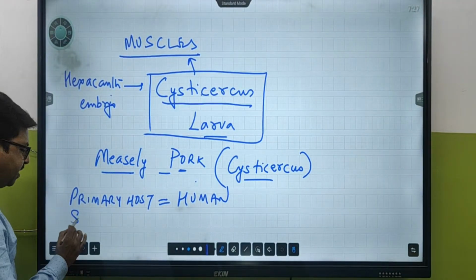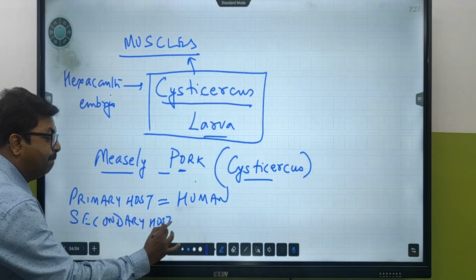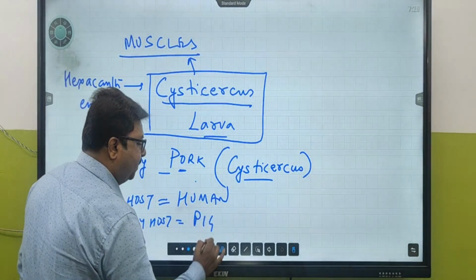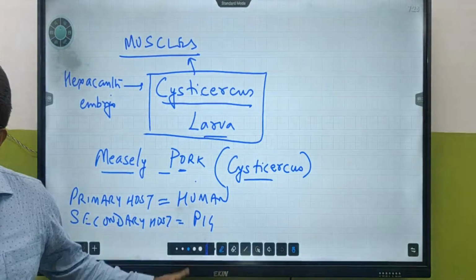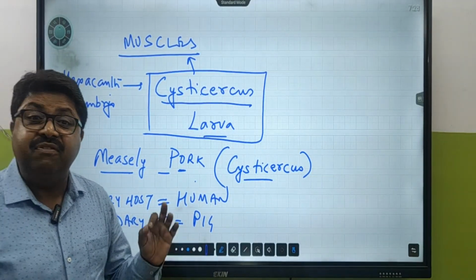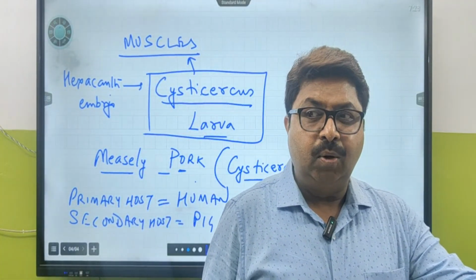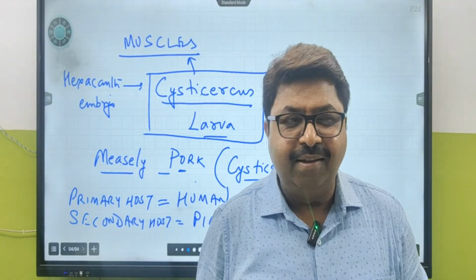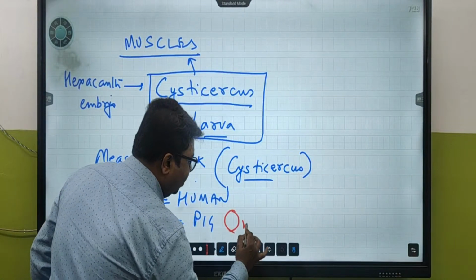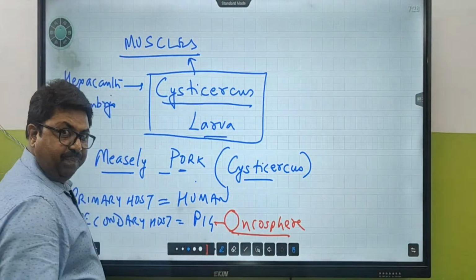And what is the secondary host? The secondary host is the host where they are going to develop. They are going to show their development. That is pig. Sir, wait, what is the infective stage that gets inside pig? The oncosphere. So the oncosphere larva is the stage which gets inside pig's body. Got the point?